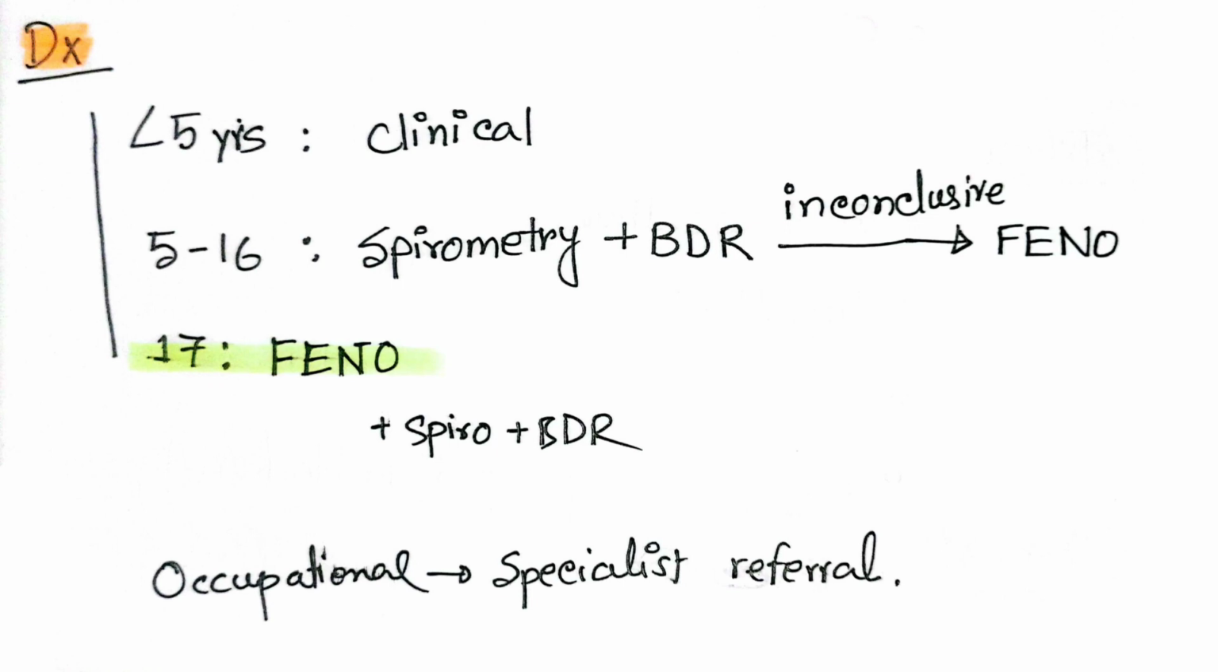And at age 17, we must do the fractional exhaled nitric oxide test, also spirometry and bronchodilator reversibility. That means we need to do all the objective tests at the age of 17. And in case of occupational asthma, where symptoms get worse on work days and improve on holidays, in that case we'll need to do a specialist referral.